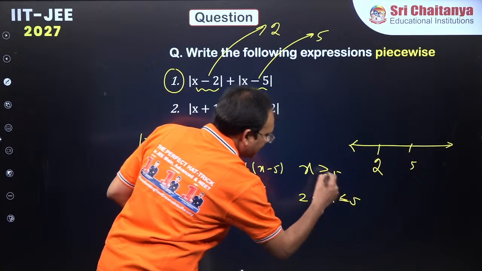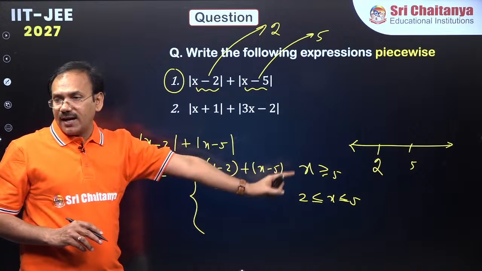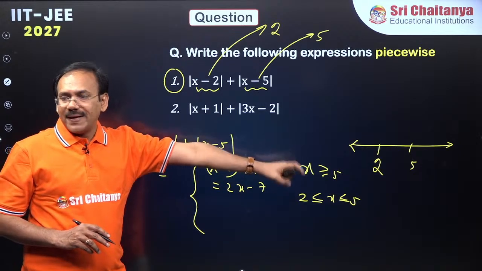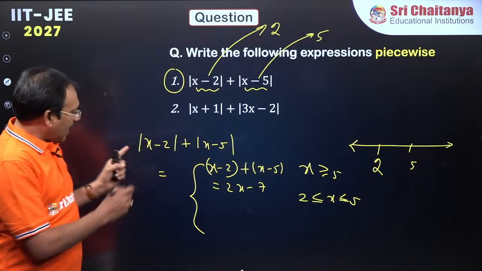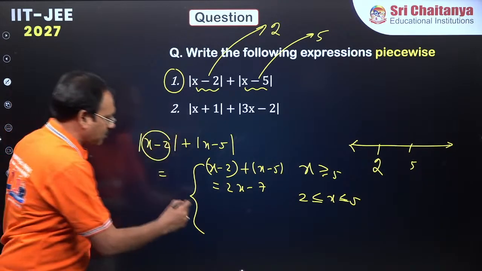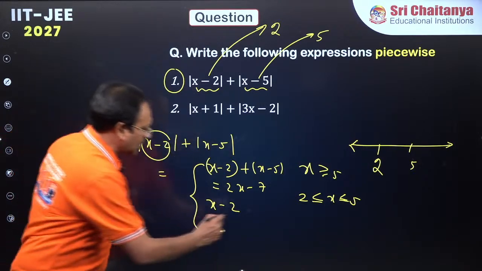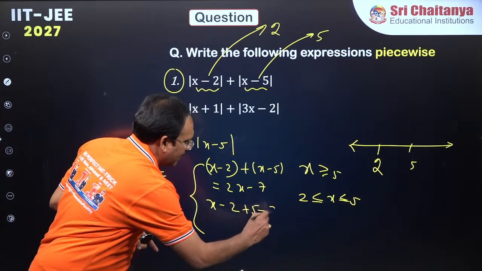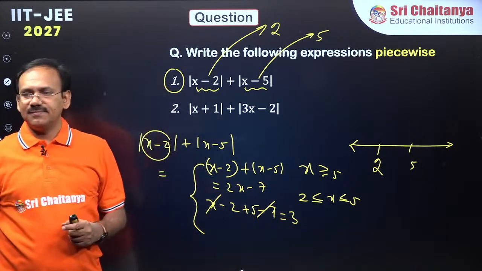Second one, suppose x is between 2 to 5. Let equality be there here and here. In this case, x is more than 2 but less than 5. If it is more than 2, x minus 2 is positive. So x minus 2, but less than 5, this is negative, which becomes 5 minus x. These two get cancelled, you will get 3.